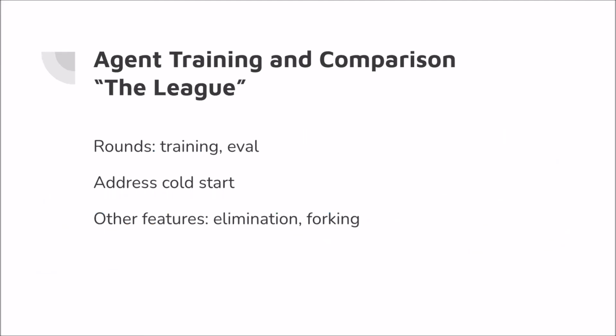To further explore the learning of the deep learning agent, we have what we call the league, which is used for training and comparing the agents. These agents will play rounds where they train against each other in some specified number of learning games, and then do evaluation games where their win rate, loss rate and ties are then recorded for evaluation. They play both first and second, and they play in every combination.